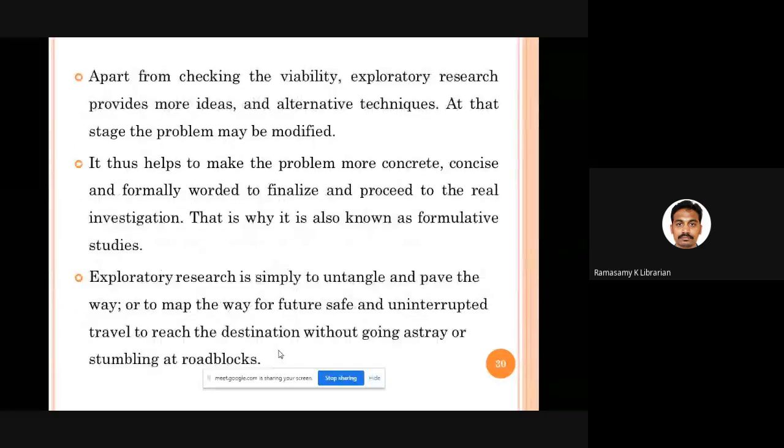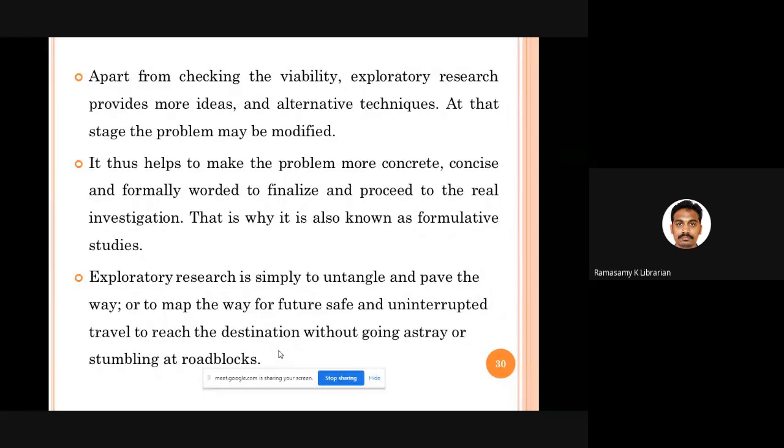But please understand, in many cases, exploratory research will not become the main research. Exploratory research is normally used by people to check the viability of your research topic. You have a research topic, and you want to check whether it is viable or feasible. Or you want to get more ideas about that particular topic, and know what various techniques are available to conduct this study.